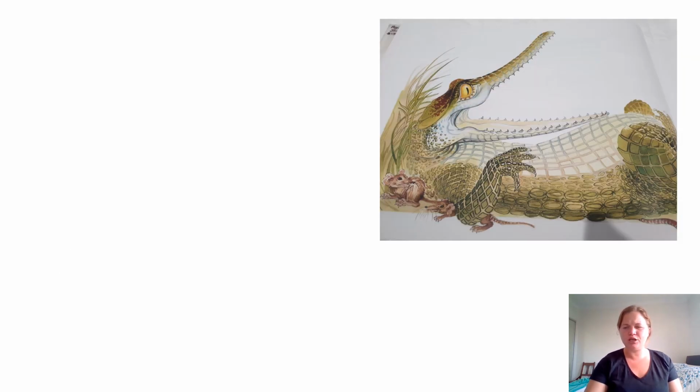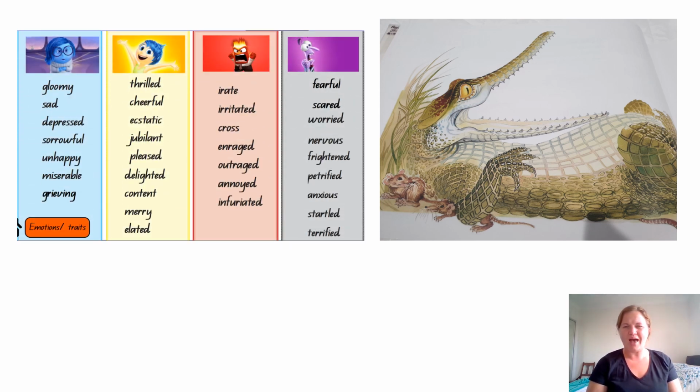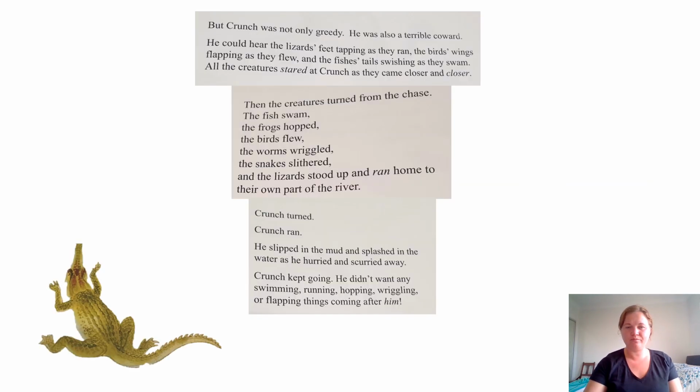Let's have a look at Crunch at the end of the story. Let's have a little think today about what sort of character Crunch is at the end of the story. Once again, I have put up our emotions or our character traits from Inside Out. In the first one, sad, I've got lots of words that also mean sad. Do you think at the end of the story Crunch was feeling sad? Let's have a look at happy. Do you think he was happy at the end of the story? Was he angry or was he scared?